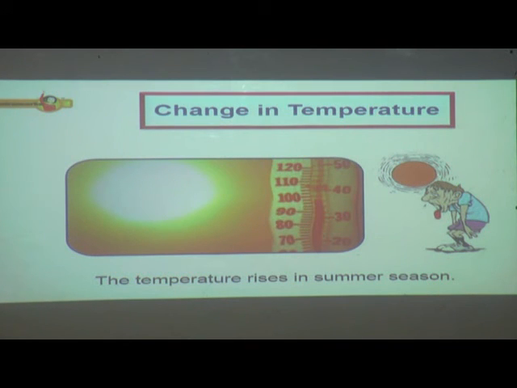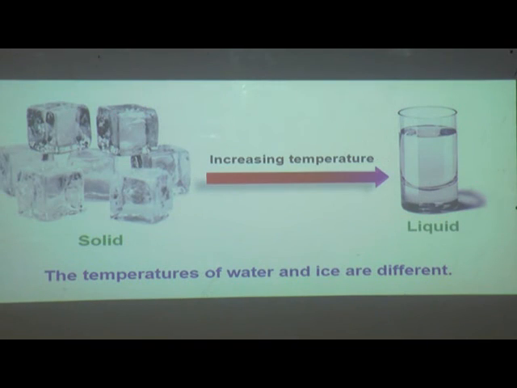Change in temperature. You can see here the temperature rises in summer season and temperature falls in the winter season. It is warm during the day and it is cool at night. It is hot in summer and it is cold in winter. So this is about the changes in temperature.